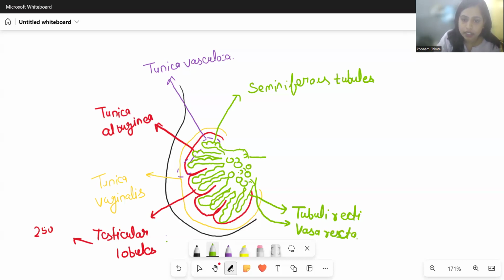Then finally, a few ducts are going to be formed, which are going to take all the semen outside. These ducts are called vasa efferentia.